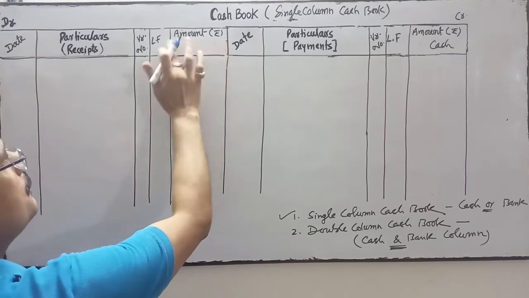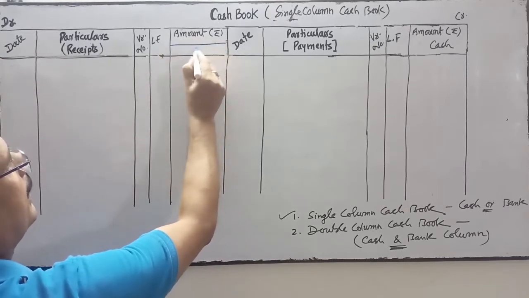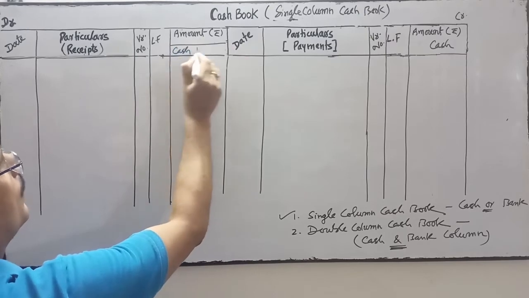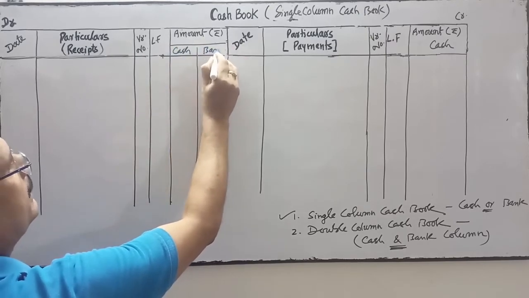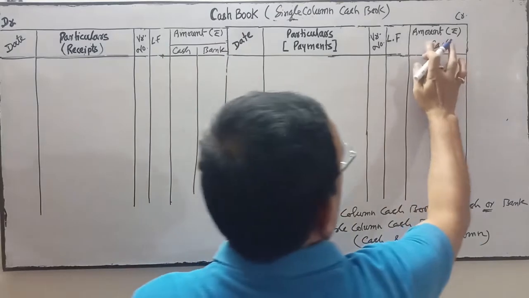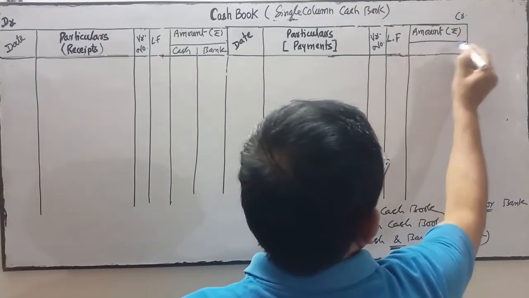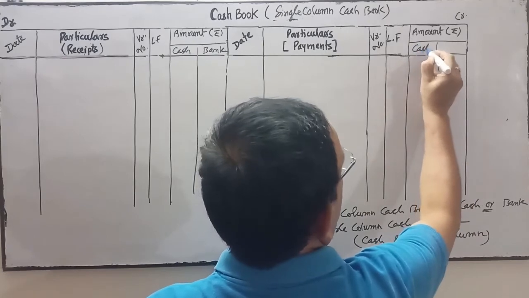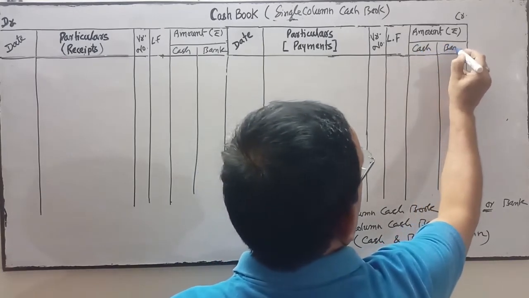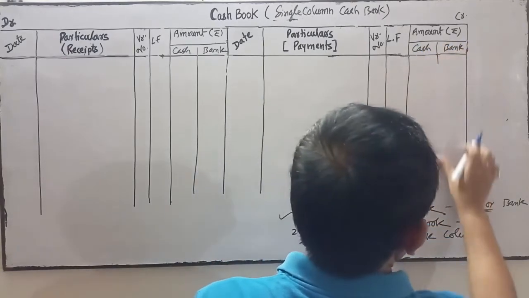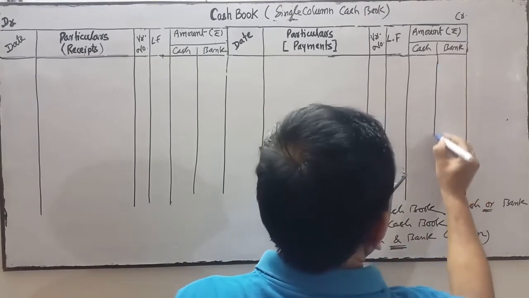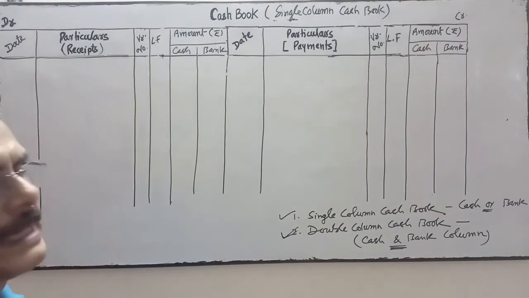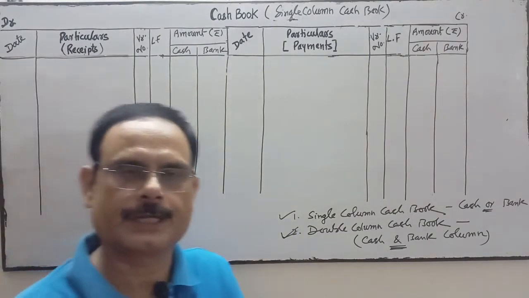In a double column cash book, you divide this space into two. One is for cash and another is for bank. This is the cash column, this is the bank column. Then it's a double column cash book. So single column cash book and double column cash book. Is it clear?